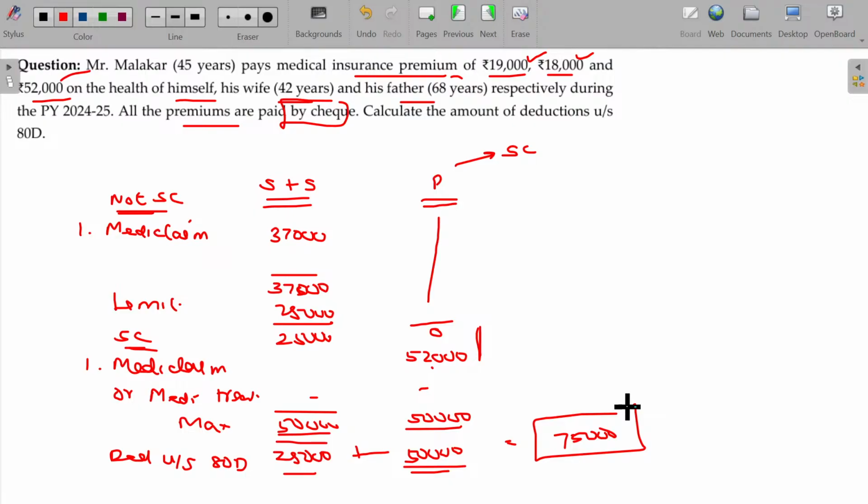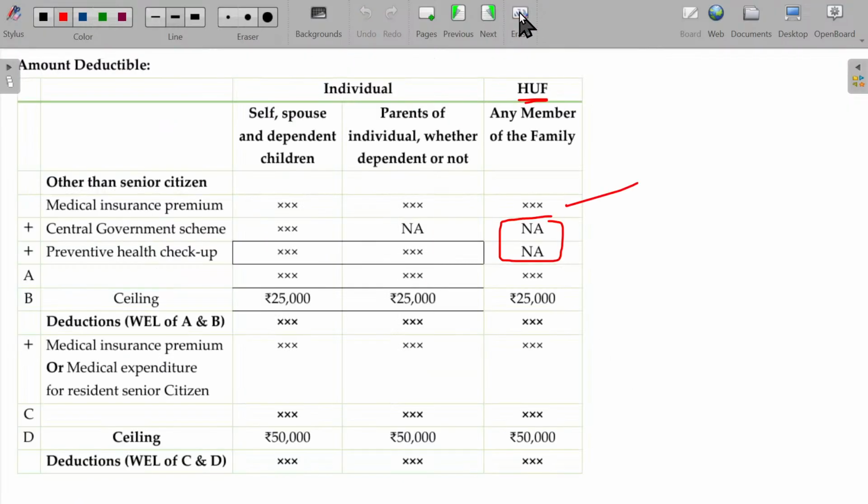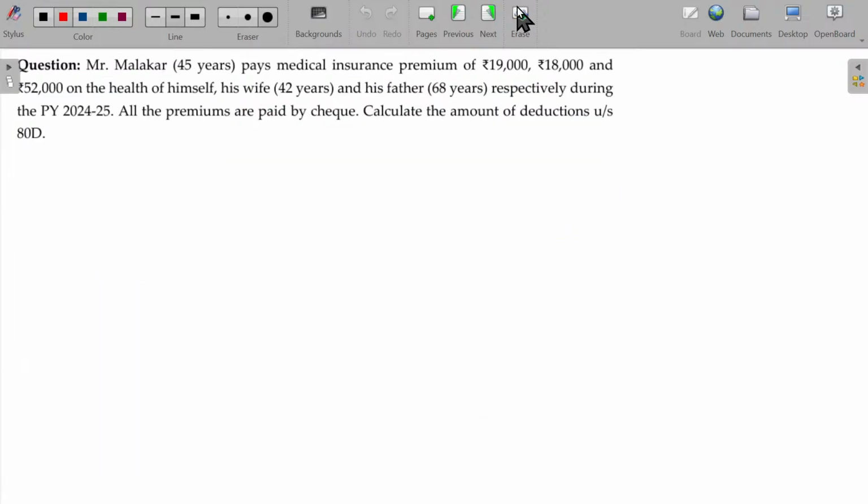So without senior citizen, limit is only 25. You need not calculate this much also. To understand, you can use this entire format. Once you understood, then it is limited to only 25,000, and as senior citizen, limited to only 50,000. Finished. So simple. The structure I have given is lengthy for a comprehensive understanding, but not required. In your examination, if there is no senior citizen, the limit is only 25,000. If there is a senior citizen, the limit is 50,000. That you can calculate.